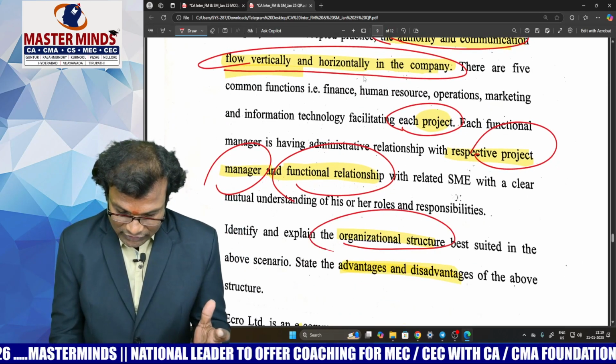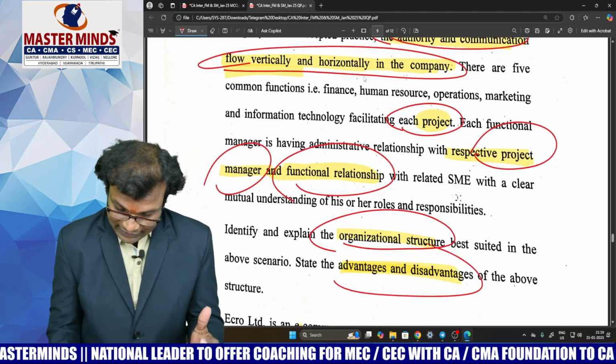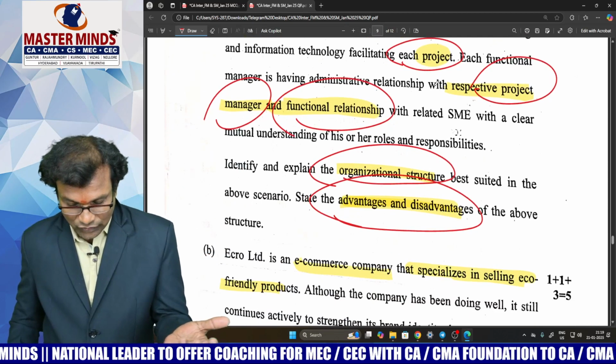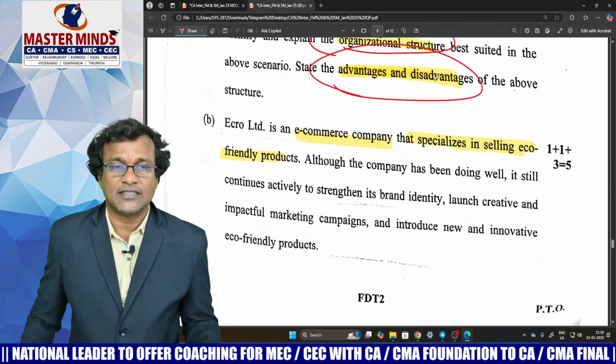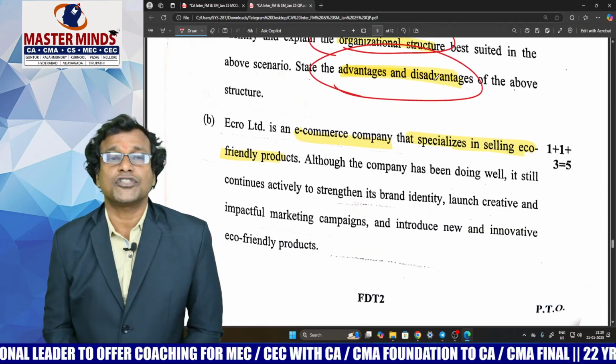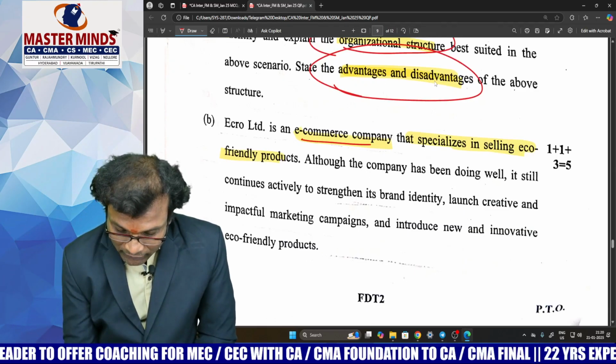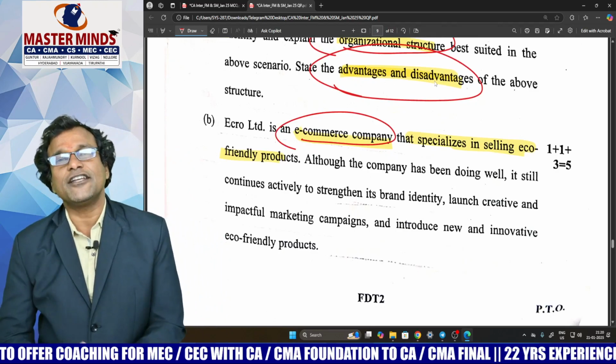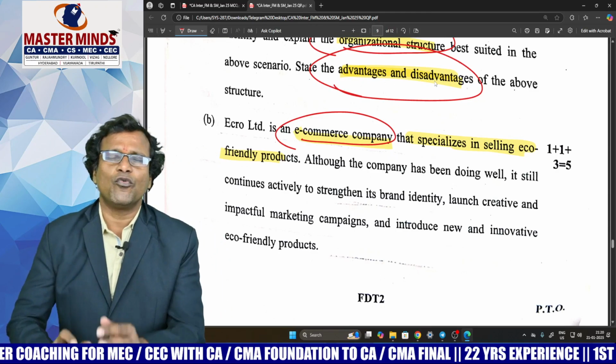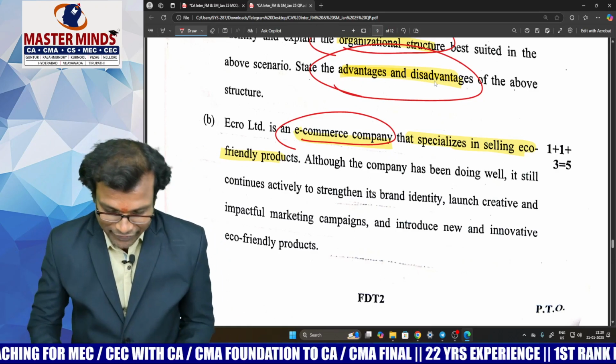Identify the organized structure. Definitely a matrix structure. He's asking us advantage and disadvantage of the matrix structure. It's an easy question. Now look at this question number 5b. It's an e-commerce company. It's a very easy question, but asked in a very slight indirect manner.